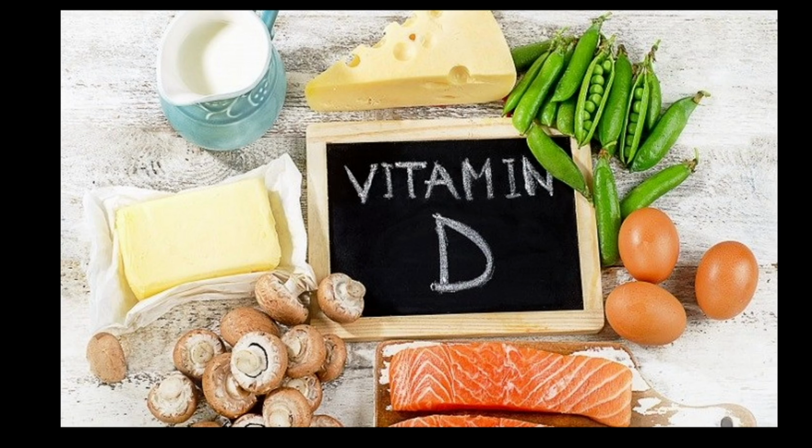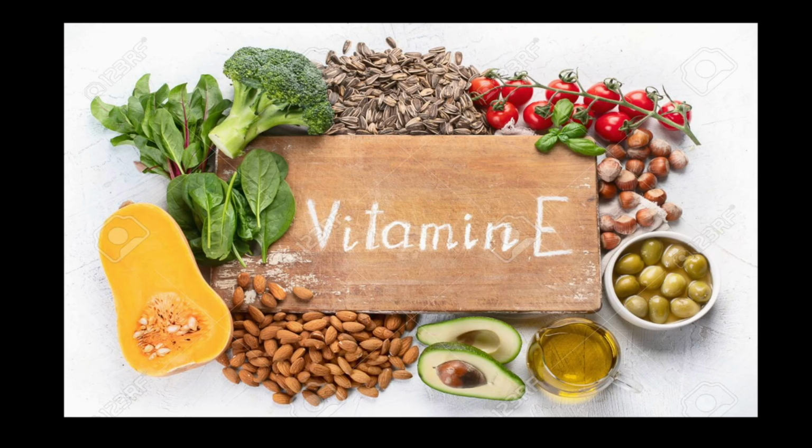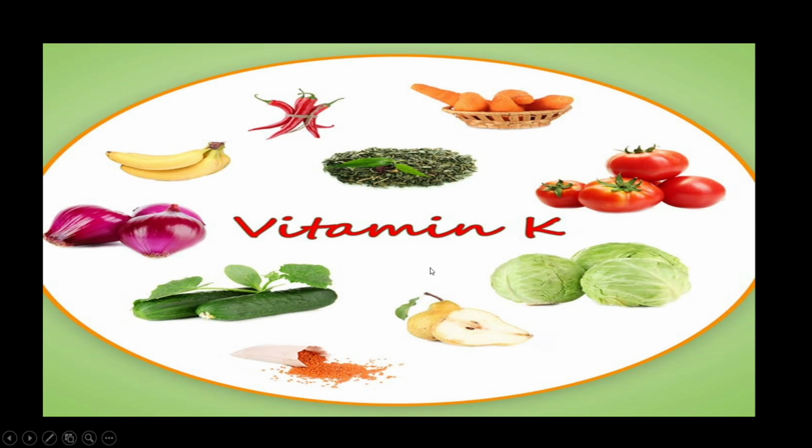Now let's move on. Vitamin D. Look at this vitamin D. When I talk about vitamin D, our skin has a special quality. When we go into the sunlight, our skin will produce vitamin D. So we get vitamin D from the sun. Sun is a very good source for getting vitamin D. Next, vitamin E. Look at the items: broccoli, then fennel seeds, and some nuts, avocado, oil, fruits. Vitamin E is very good for the skin. And then vitamin K. It's good for the full activities of the body.